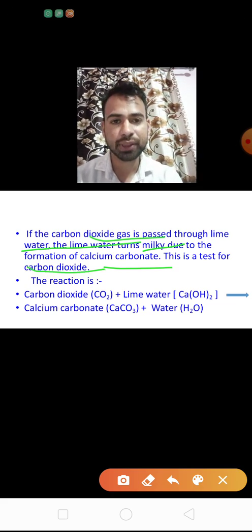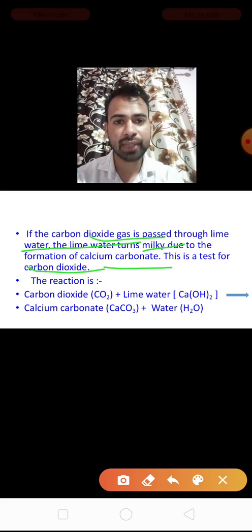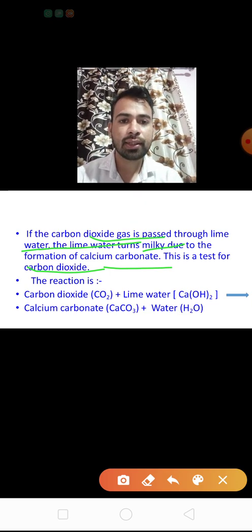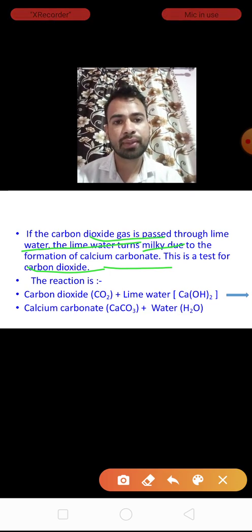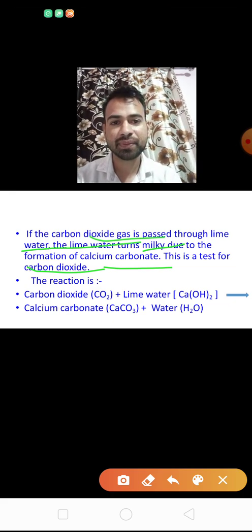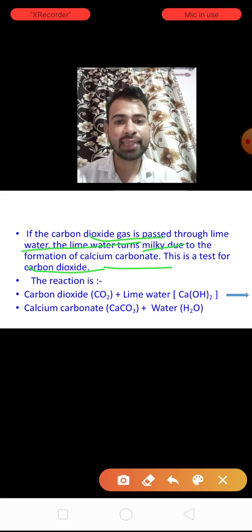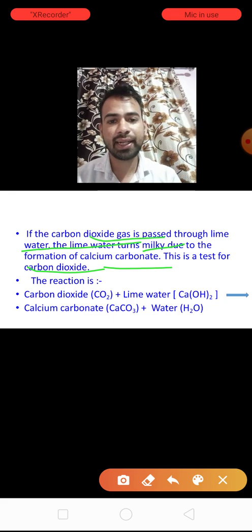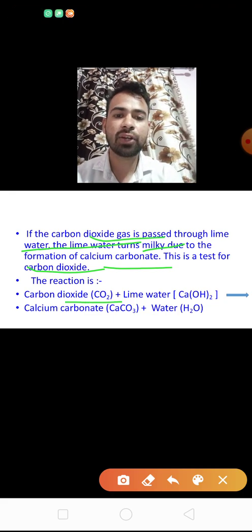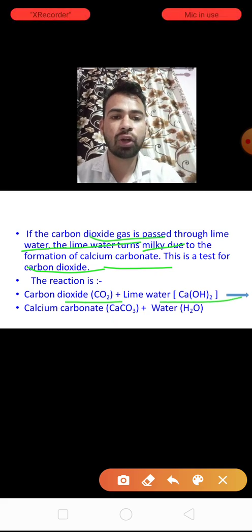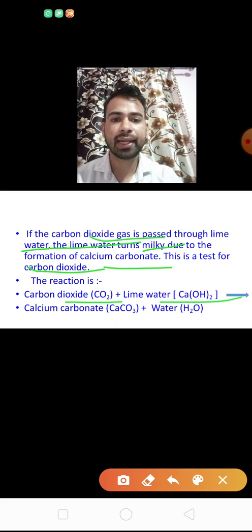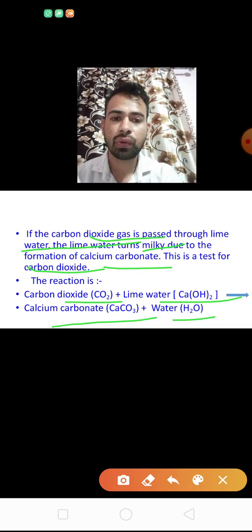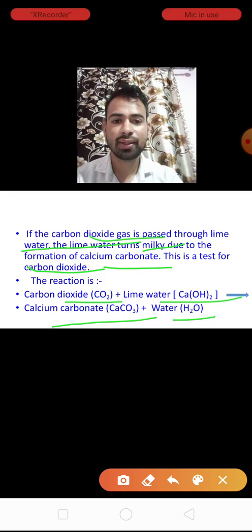If we want to confirm carbon dioxide, we take a gas, and if the gas passed through lime water turns the lime water milky, then that means the gas is carbon dioxide. Okay, see the reaction. Carbon dioxide passed in the lime water forms calcium carbonate, a new substance, along with water. Okay, clear?